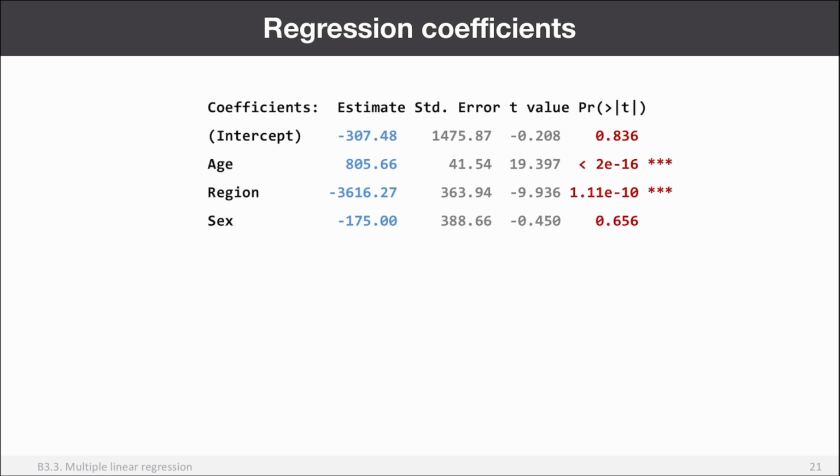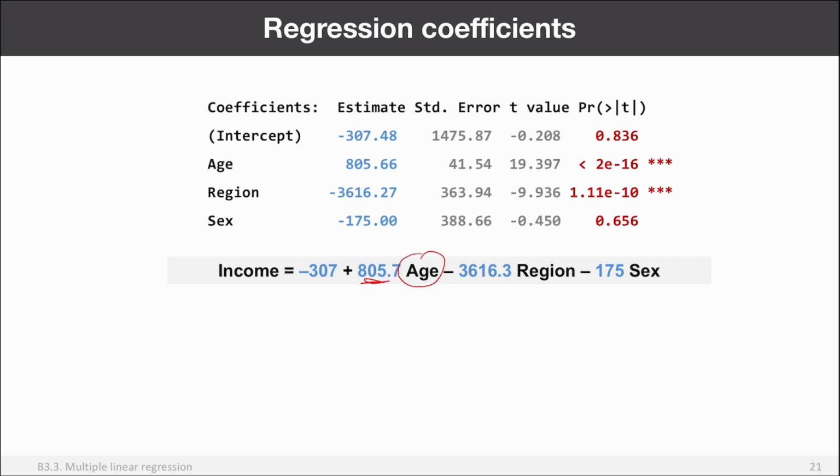So how to interpret this value? Now we can just make a summary, right? So this is the model we got. When you know the age of a person, you multiply it by 805. When you know the region of a person, it's minus 1 and plus 1, you remember, right? You multiply it by minus 3616. And if you know the sex of a person, also minus 1 and plus 1, you multiply it by minus 175. And then the income, it's a linear combination. So it's a weighted sum where all these are weights.